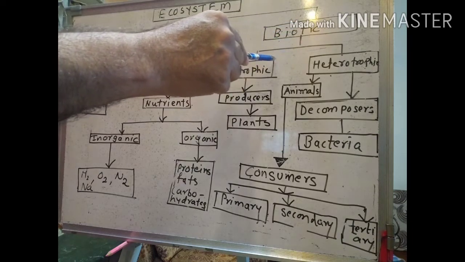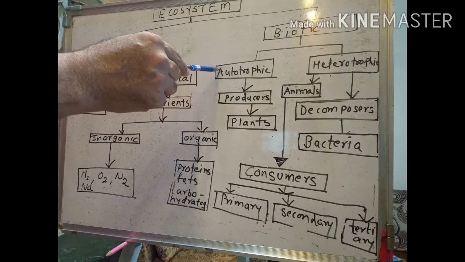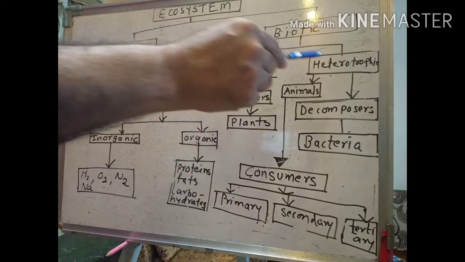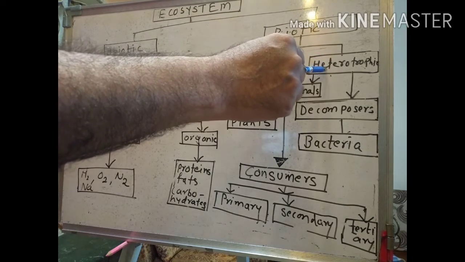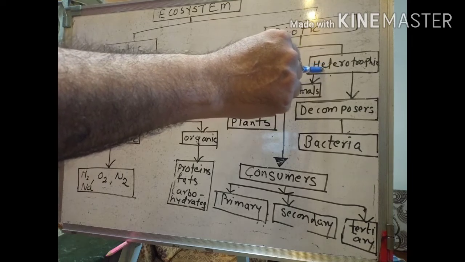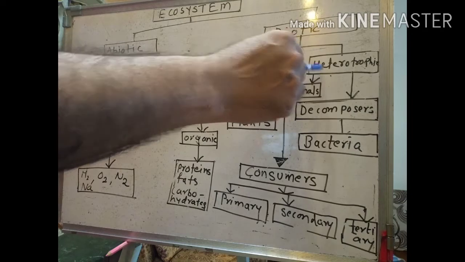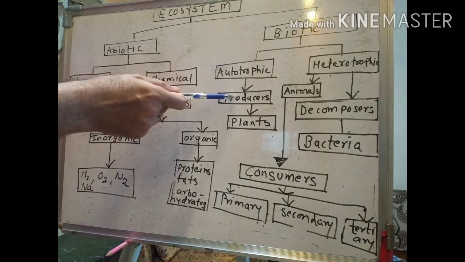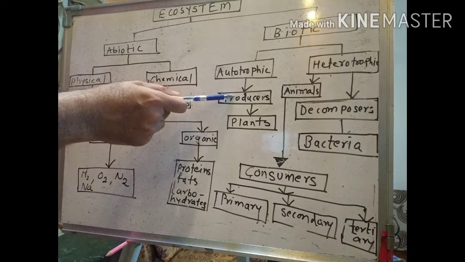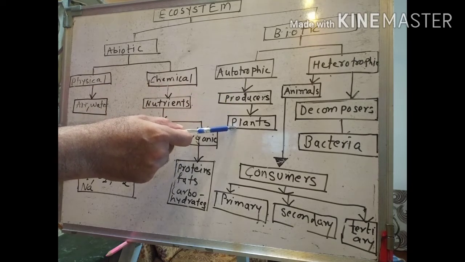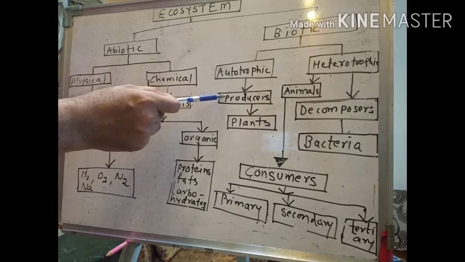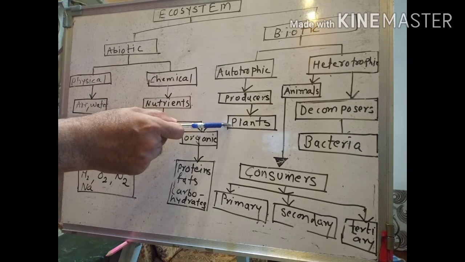Now we come to the biotic component of the ecosystem. The biotic or living component can be broken up into autotrophic and heterotrophic. Autotrophs are those that prepare their own food, and heterotrophic organisms are those that depend upon other organisms for food because they lack the ability to manufacture their own food. Under autotrophs, you'll have producers, and all green plants are producers. So under autotrophic, you have the producers, and then the plants below them.